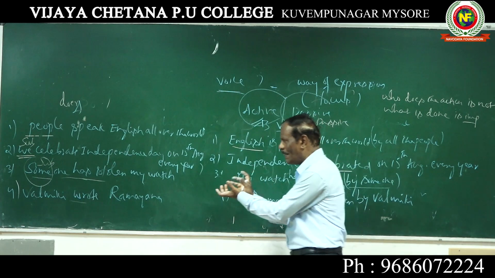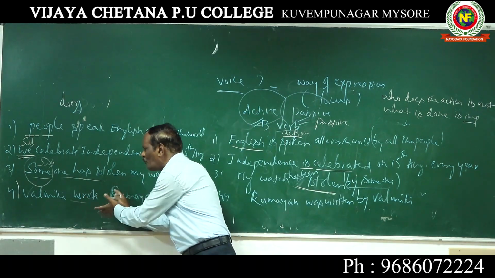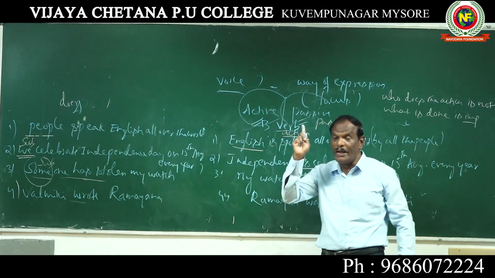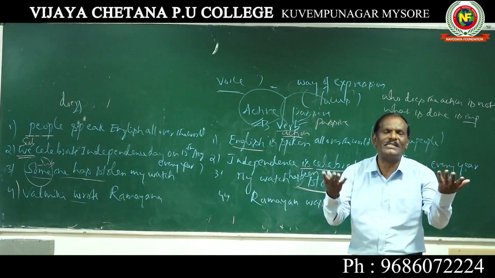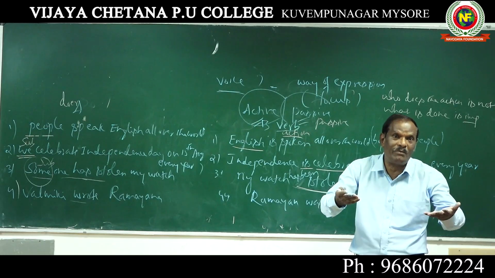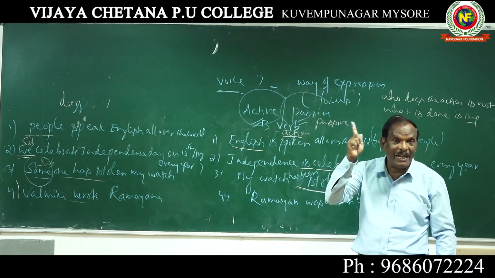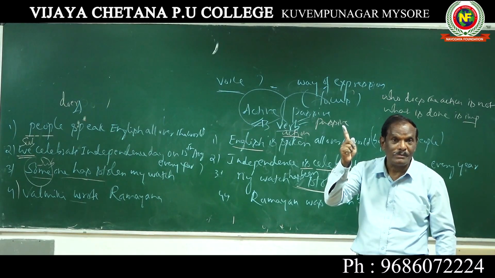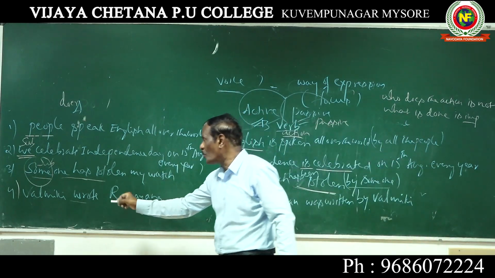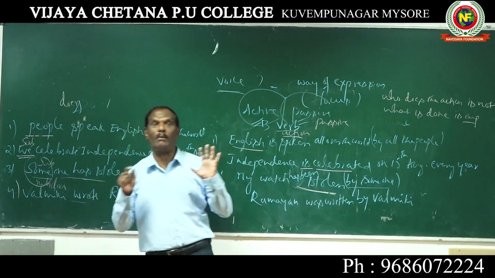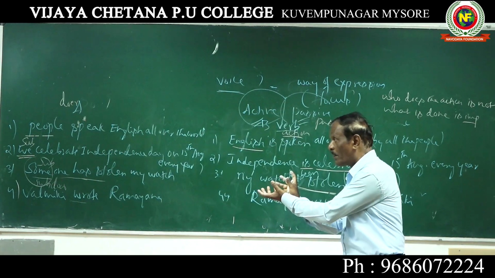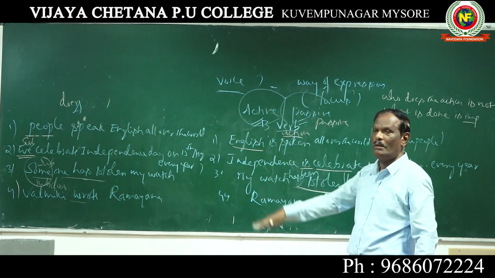Valmiki wrote Ramayana. In my expression itself you can understand the focus. Valmiki wrote Ramayana. So doer is important. Here the subject is important. My attention is on Valmiki. Valmiki is very important to me. Valmiki wrote Ramayana.